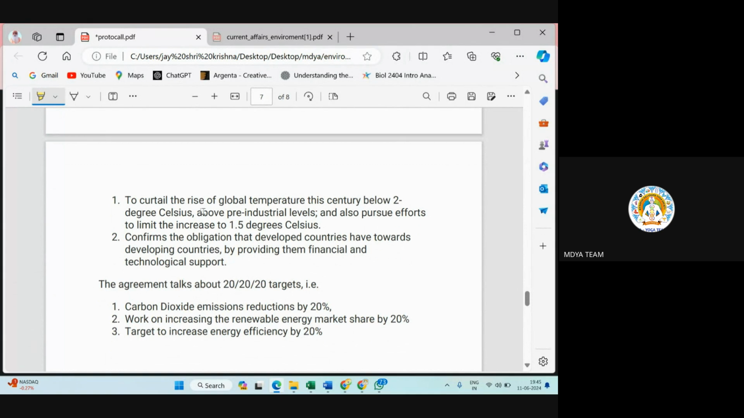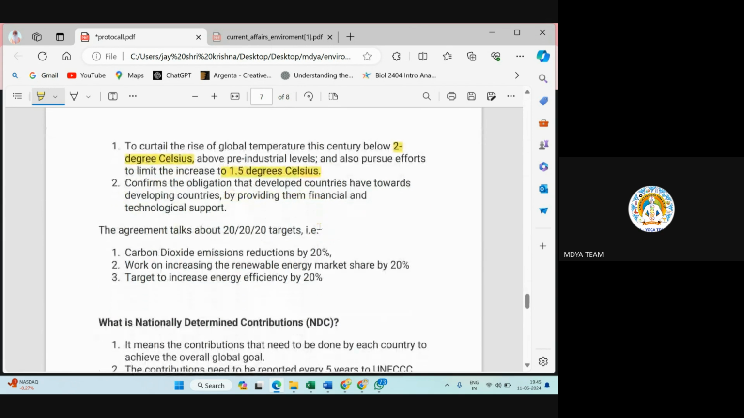Okay, so this we already discussed: limit the global temperature in this century below 2 degrees Celsius, and if you are doing good, you should try to limit it to 1.5 degrees Celsius. Next, the most important thing of this Paris Agreement is that every country has been given a proper limit of carbon footprints. What is carbon footprint?